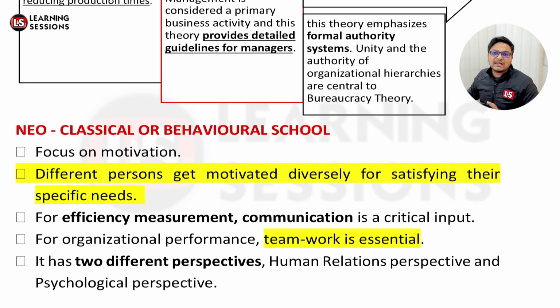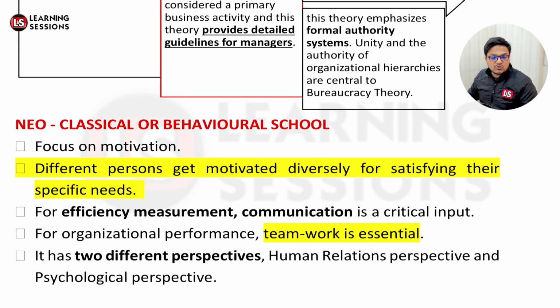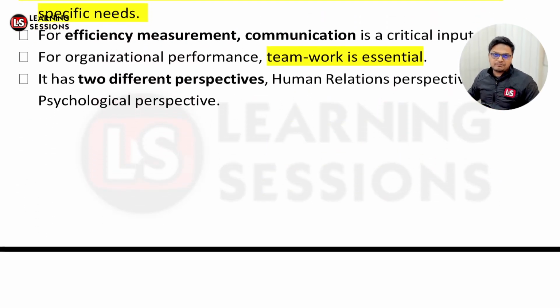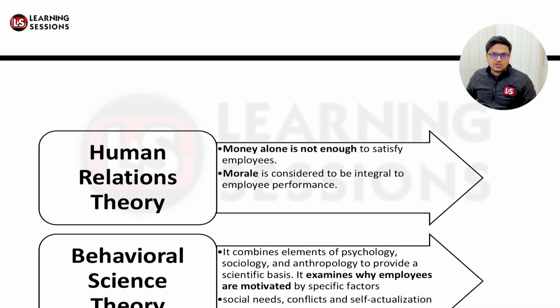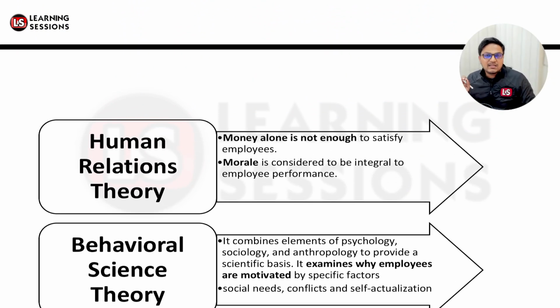And there were two different perspectives. One was the human resources perspective, and the second was the psychological perspective. Now let's have a look at it. As per the human relation theory, money alone is nothing. It's not the case that a person sitting in a single room getting rupees 1 lakh per month would be happy. The person wants personal relationships with other employees and colleagues, and then the morale is high. So morale is considered an integral part of employee performance.